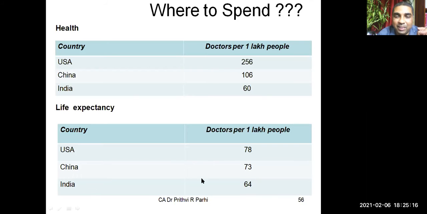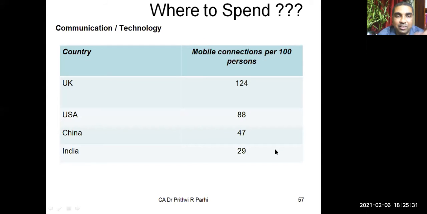And also you have an idea about life expectancy. In the USA, 78, China 73, and India 64 years. This is in years. Now, one more thing we'll see.